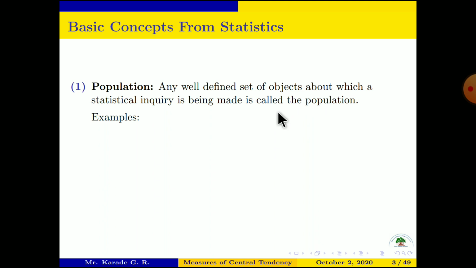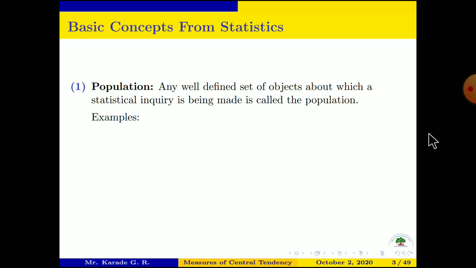Set of objects is the population. And if we have a population, then for statistical analysis, statistical inquiry, we collect some data from that population. So for example, see here,